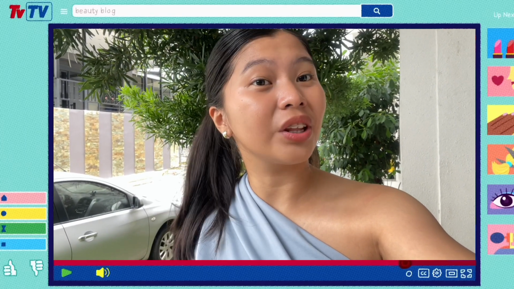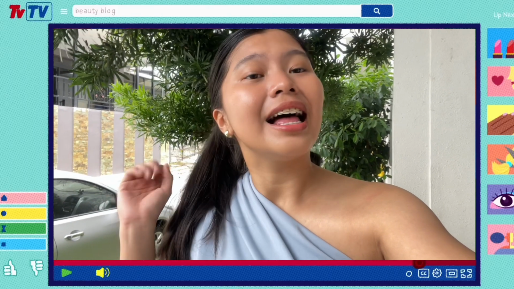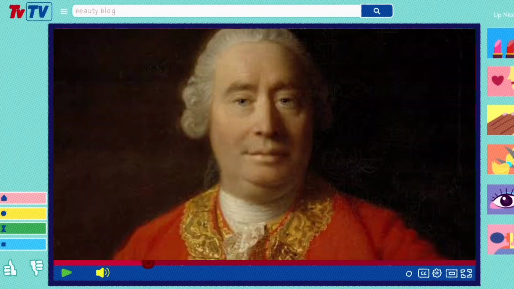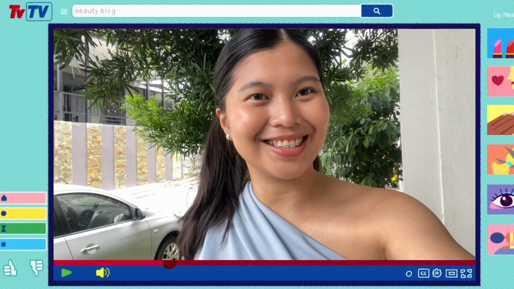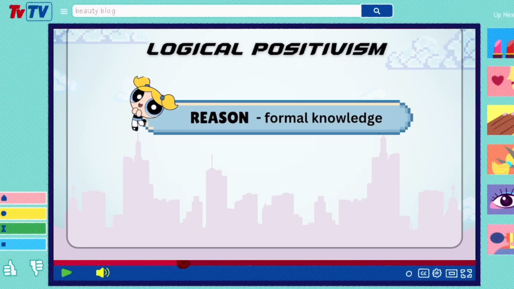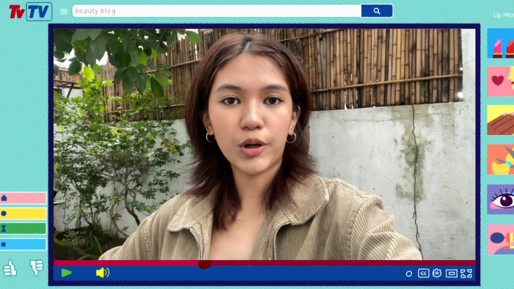It all started with these guys from the 1930s called the logical positivists, led by Moritz Schlick, and they were inspired by David Hume's epistemological framework, a philosopher from way back in the 1700s. Hume said there are only two sources of knowledge: reason, where we get formal knowledge, and sense perception, where we get empirical knowledge. It's like a super simple formula.